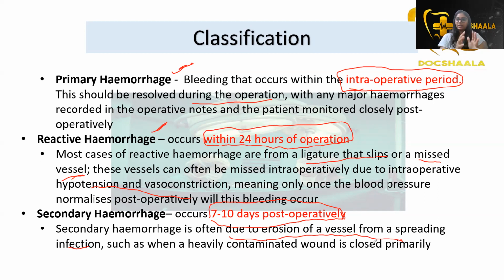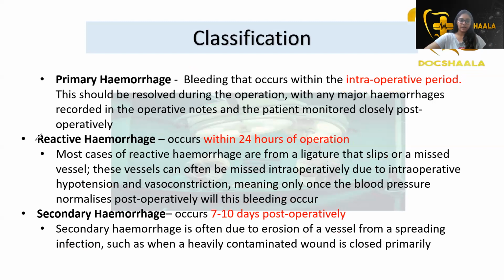When a heavily contaminated wound is closed improperly, if the infection is still there inside the wound, it leads to secondary hemorrhage as it causes erosion of the adjacent blood vessel. So these are the types of hemorrhage and when and where they occur in the surgical site.